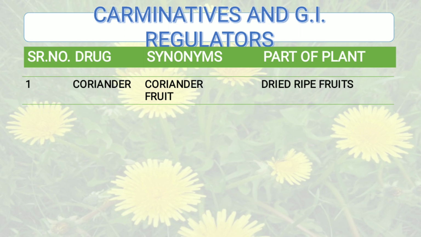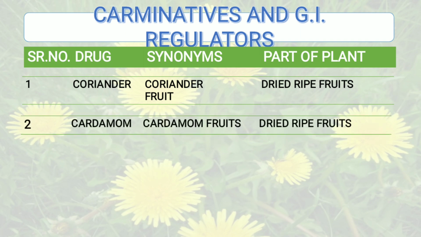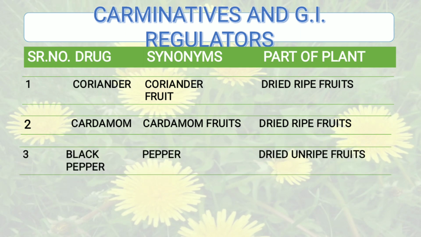So synonym is coriander fruit and part of the plant, that is it is dried ripe fruits. The second one is cardamom. Synonym of cardamom is cardamom fruit and again it is dried ripe fruits. Then third one, that is black pepper. Synonym is only pepper. Okay, and part of the plant that is used is again dried unripe fruits. Okay, here it is unripe.